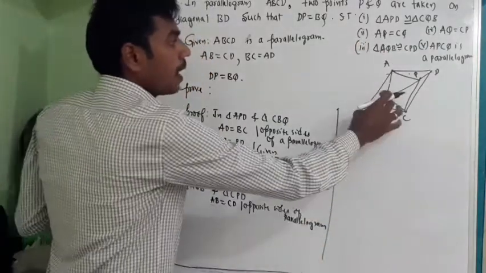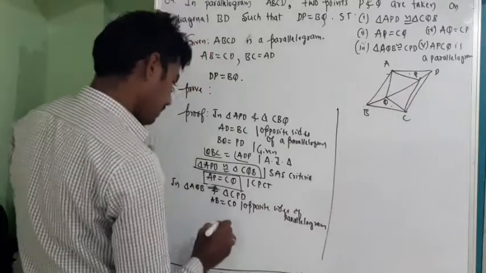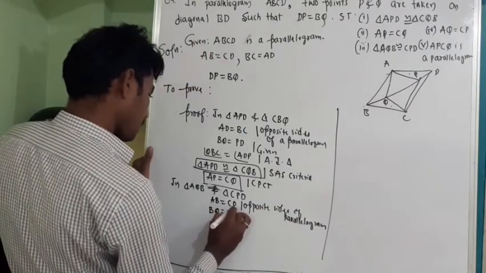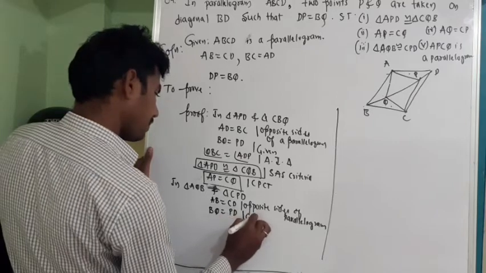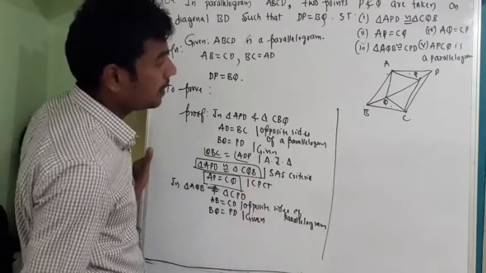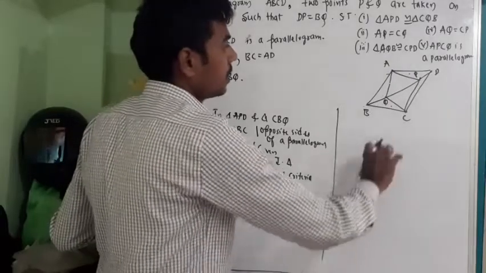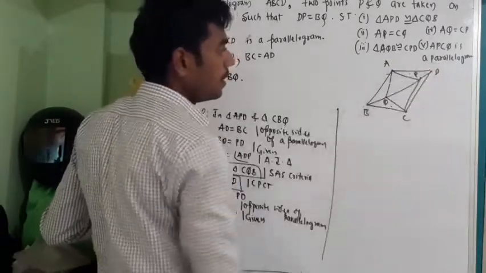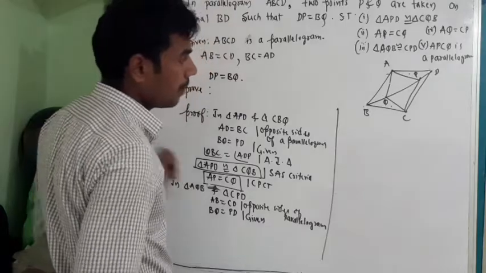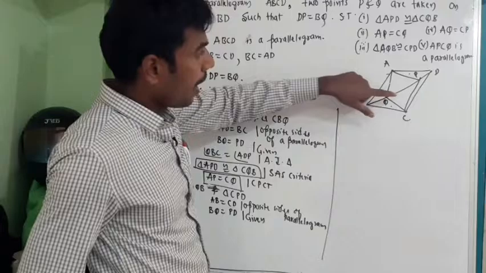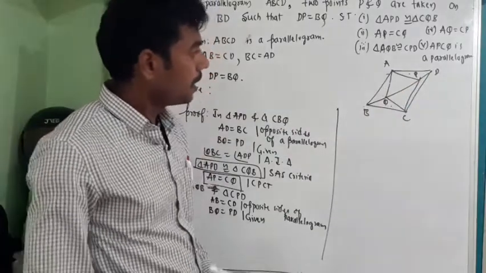And can I write BQ is equal to PD? Why? It is given. See, BQ is equal to PD is given. And where are we now? Triangle ABQ and CPD.